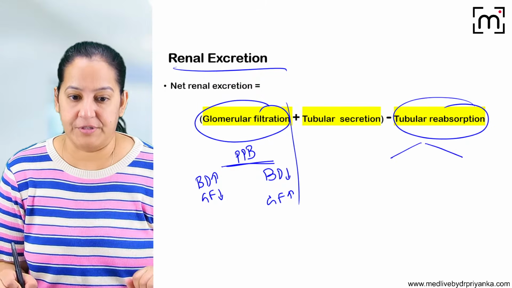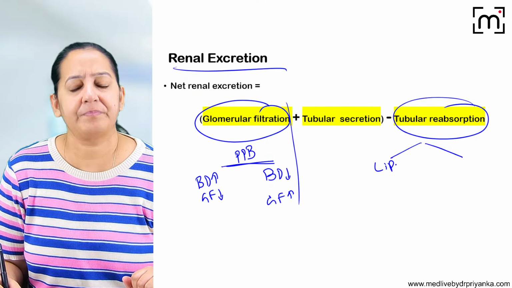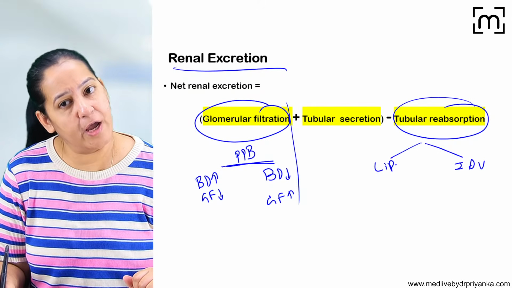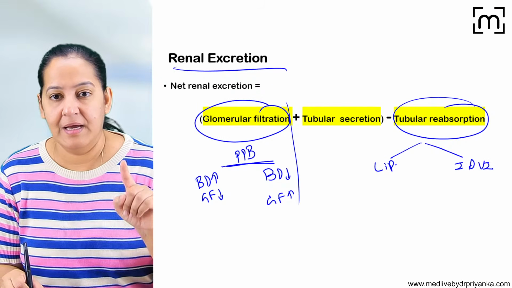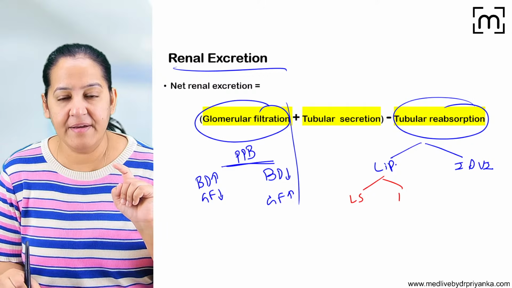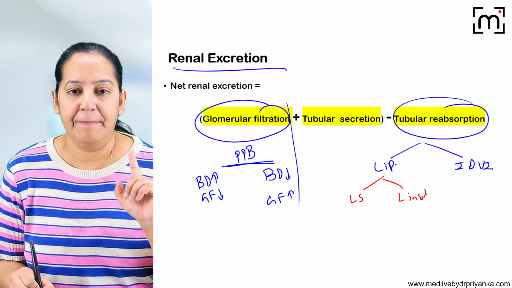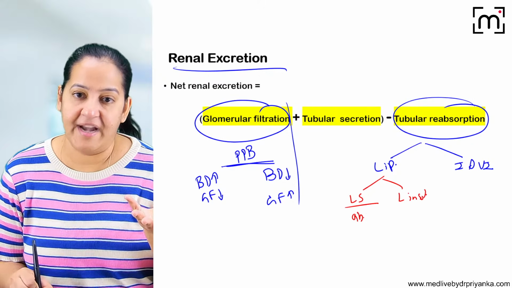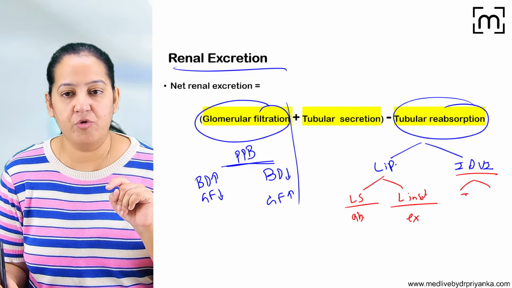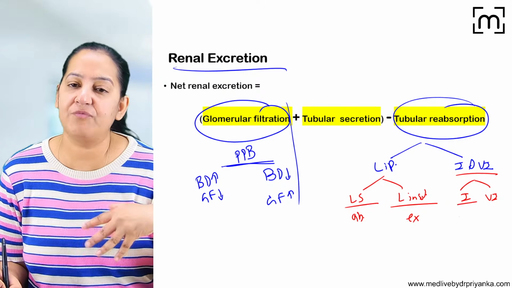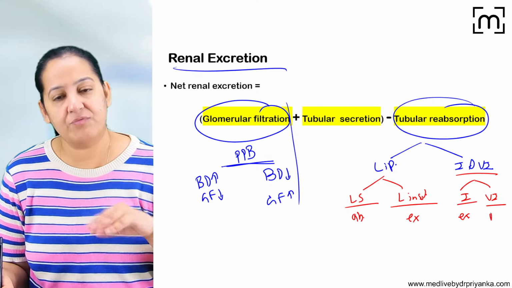Here 2 factors are important. One is lipid solubility and one is ionized and unionized form. So in the lipid solubility, we are having 2 possibilities: lipid soluble and lipid insoluble. Lipid soluble are reabsorbed and lipid insoluble are excreted. In the ionized, unionized also we have 2 possibilities. Ionized form are excreted and unionized form are reabsorbed.